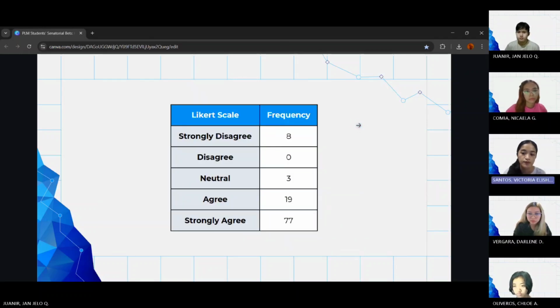With the frequency, most of the respondents agree that education is a pressing issue in our country, with 77 strongly agreeing. And there are 0 disagree, so not all options were chosen.